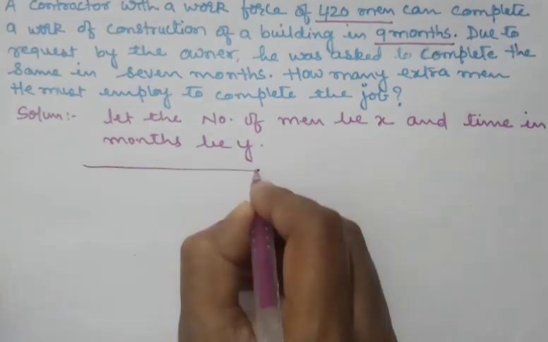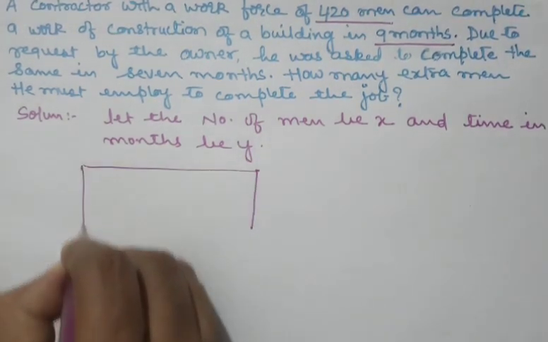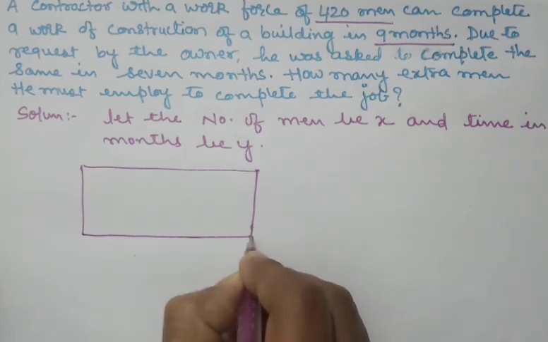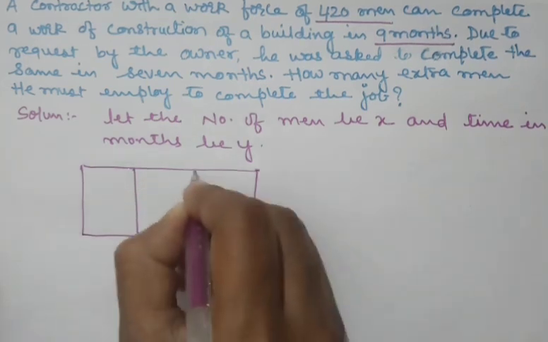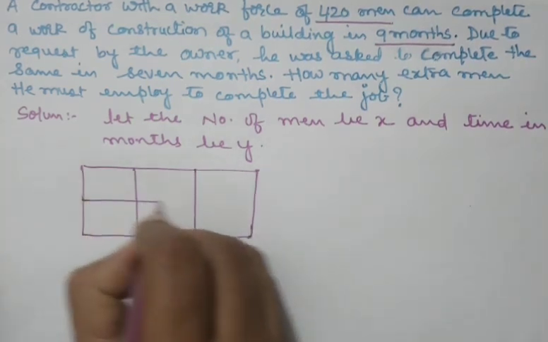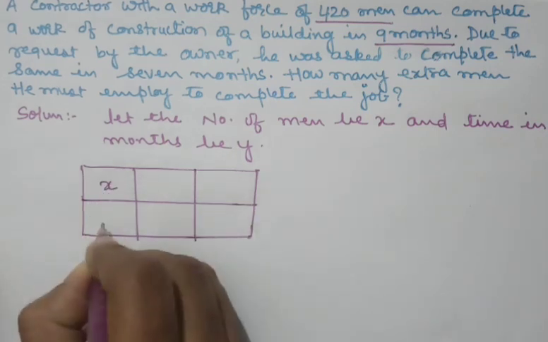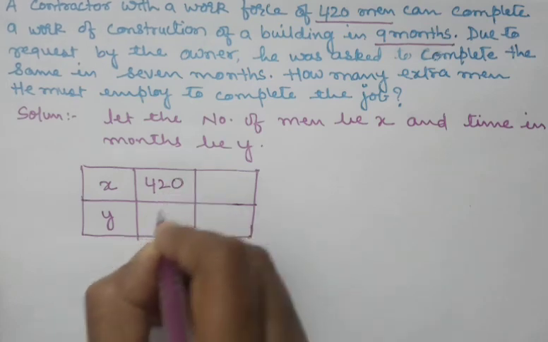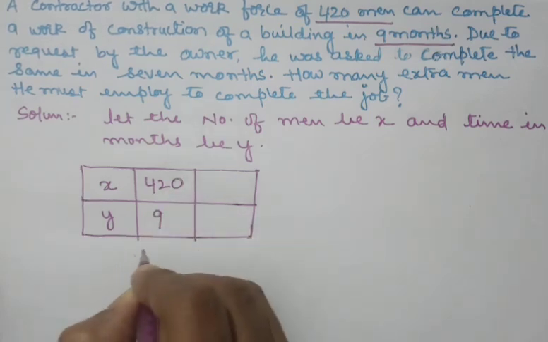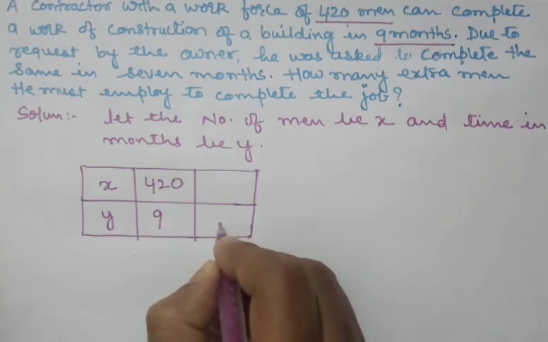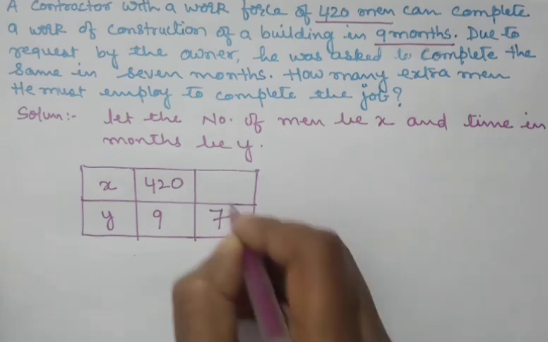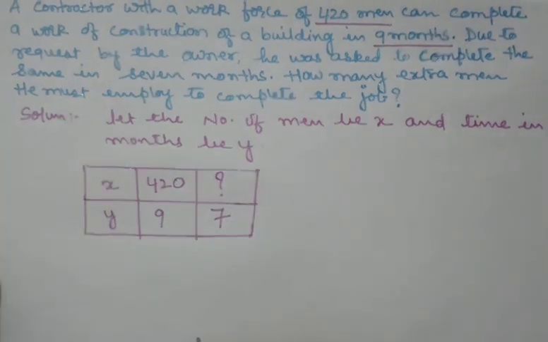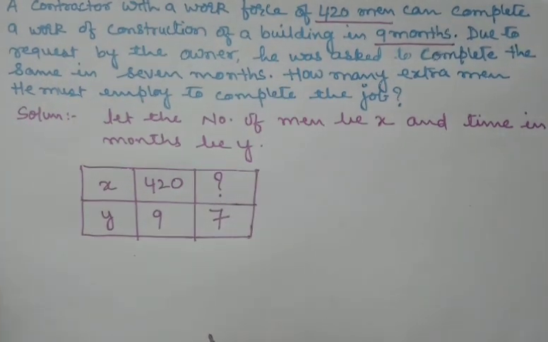Now let us quickly make the table. So x is the number of men and y is the time in months. 420 men are taking 9 months. Suppose we are given 7 months. So how many people are required to complete the work?